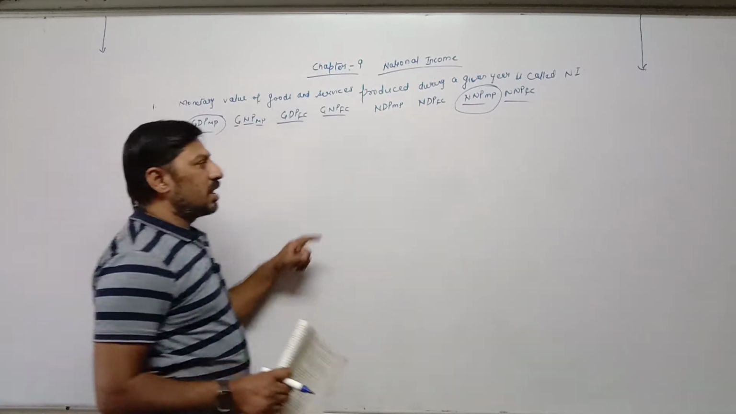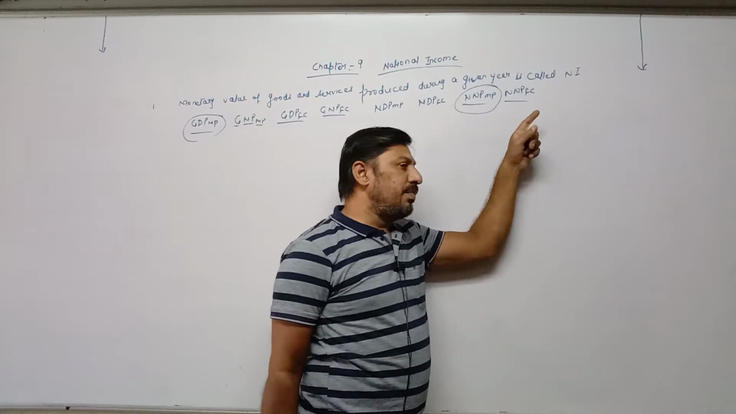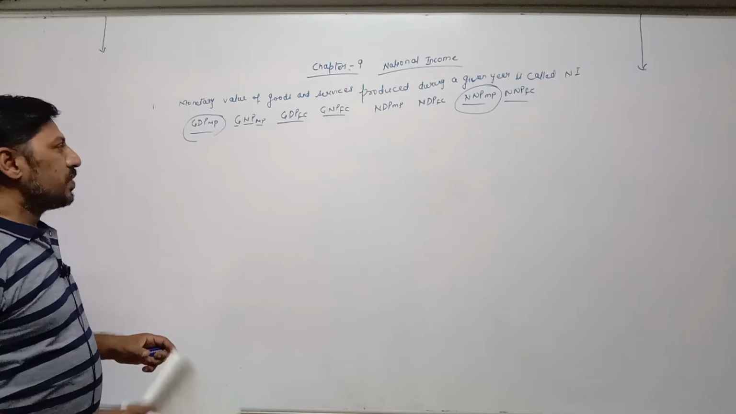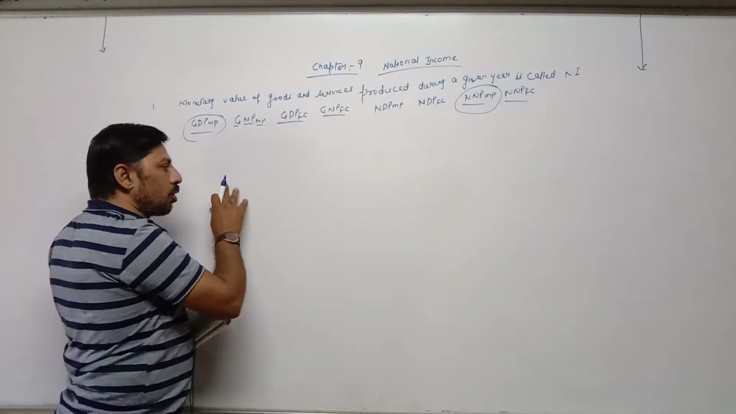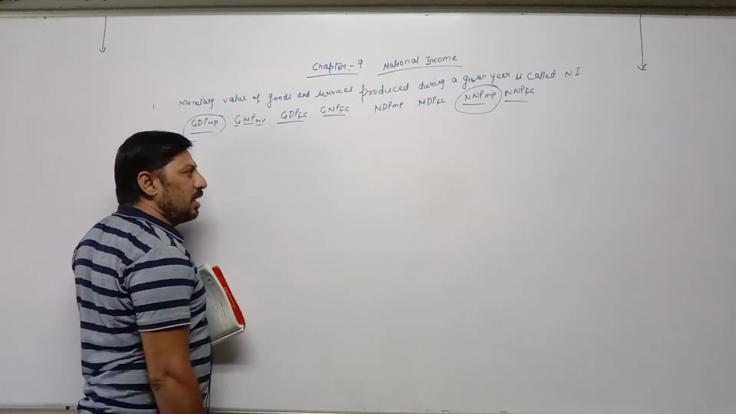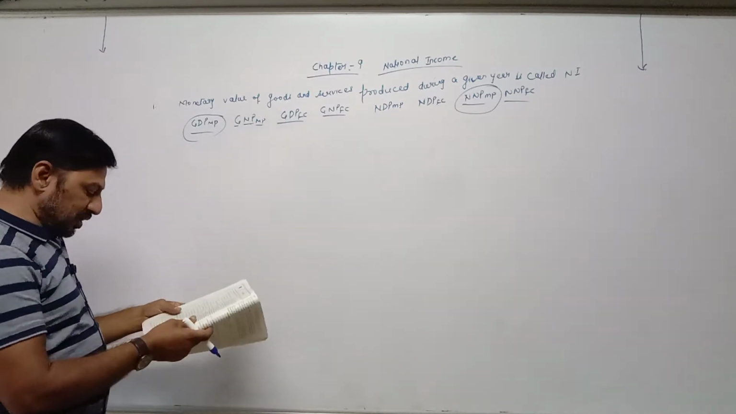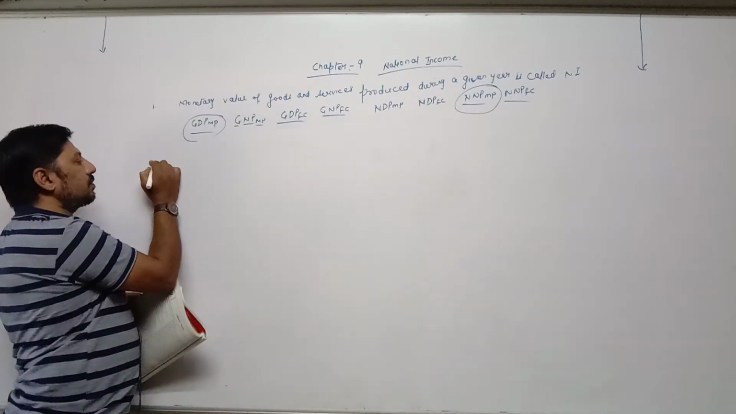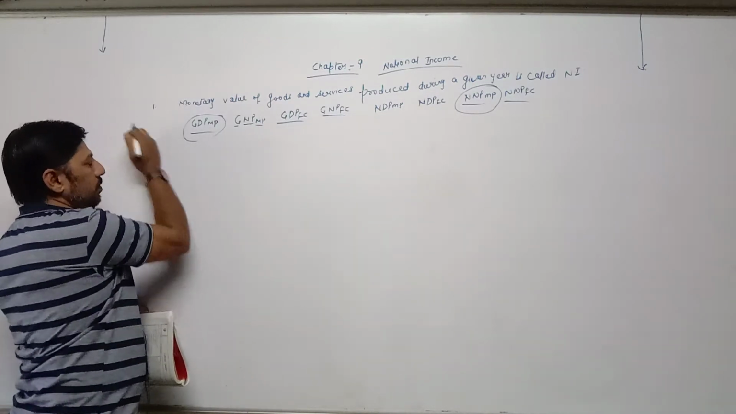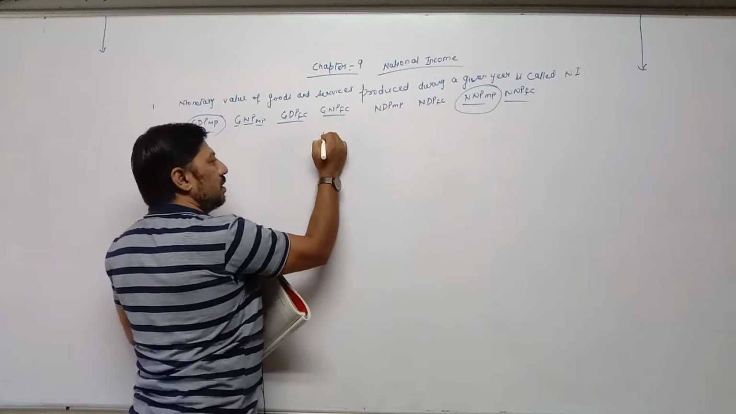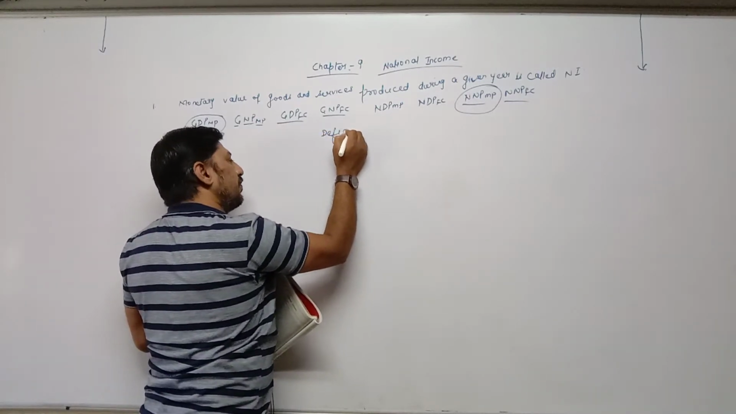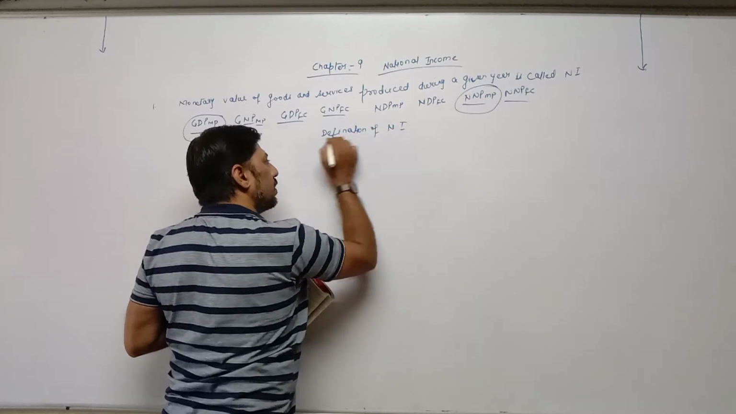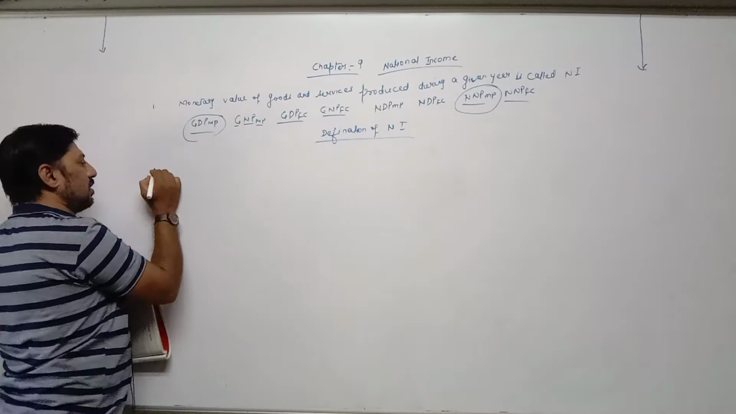Now we all know that there are three methods for calculating national income: income method, expenditure method, and production method. That's why different economists have given different definitions for national income. For example, the first one is on page number 94, Alfred Marshall. First definition. Definition of national income. The first one is given by Alfred Marshall.